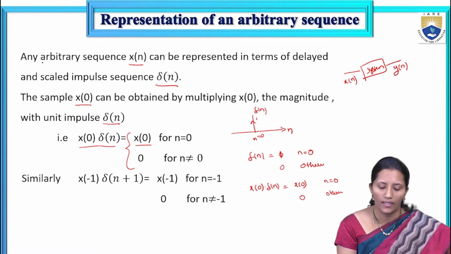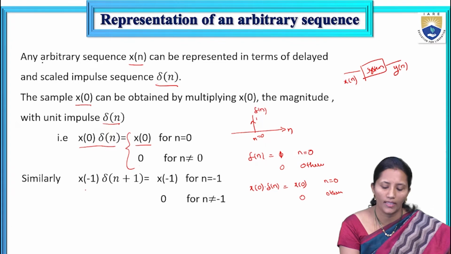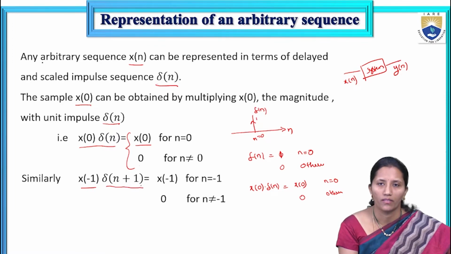Similarly, if we want to get the x of minus 1 sample at the output, we should multiply the x of minus 1 sample with del of n plus 1. So you will get x of minus 1 for n is equal to minus 1 and 0 otherwise.